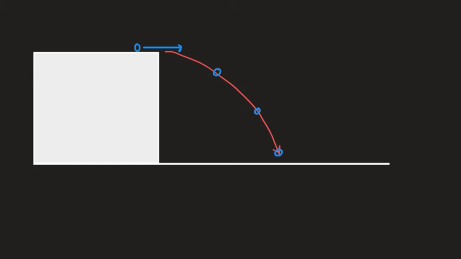The definition of a projectile is an object that moves in 2 dimensions but only experiences an acceleration in 1. The acceleration is that due to gravity, which means this object's horizontal velocity doesn't ever change.